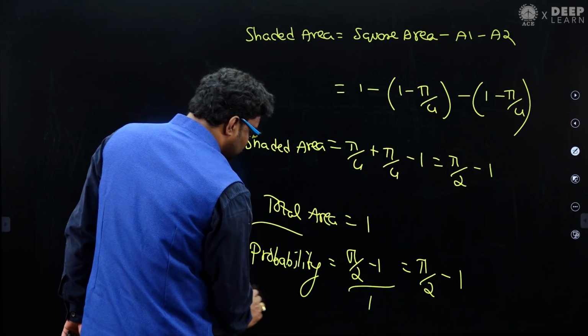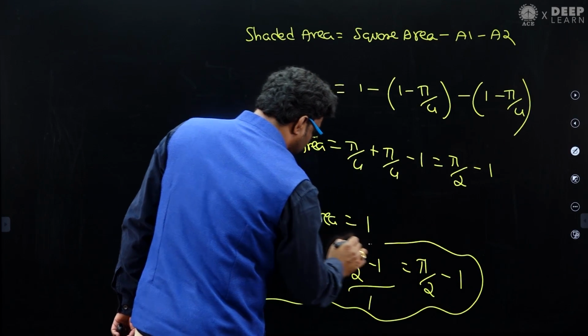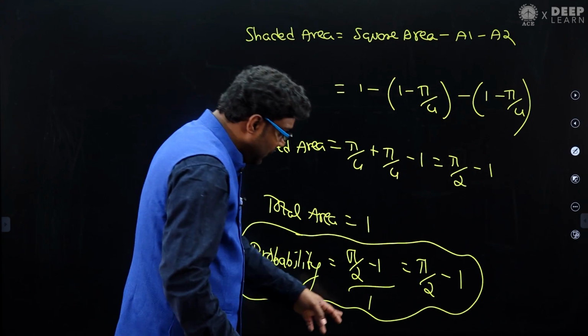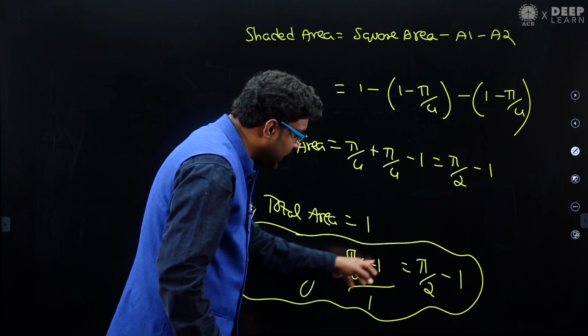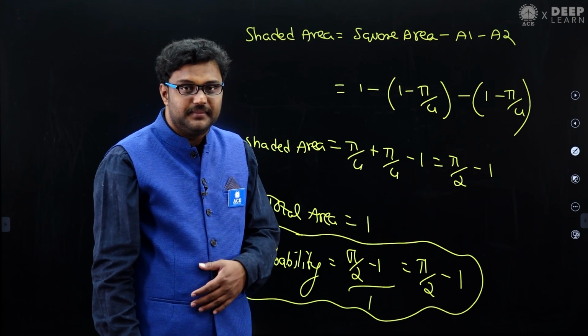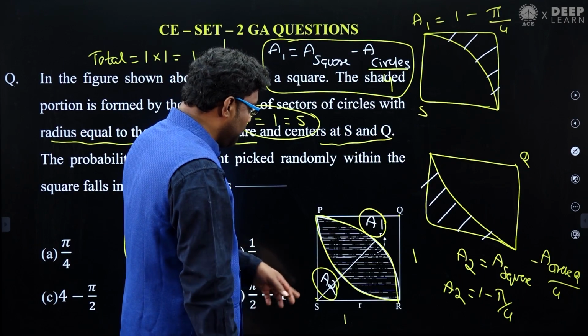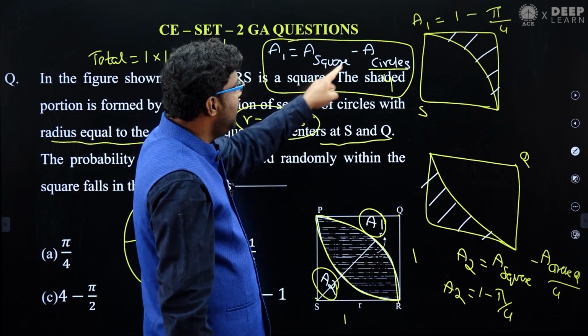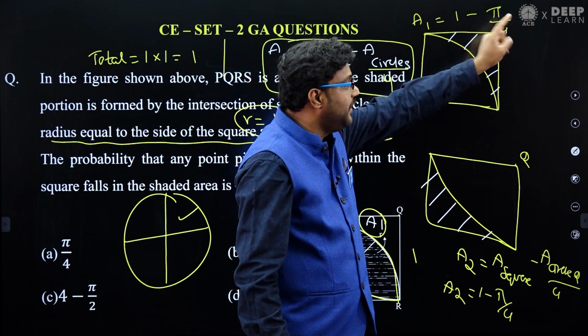Sir, you assumed the side of the square is 1 unit, right? Yes. If you assume the side of the square is x, we will get x squared. Extra x squared will be there in every term. So if you take x, the total area will be x squared, and this will be x squared minus pi x squared by 4.